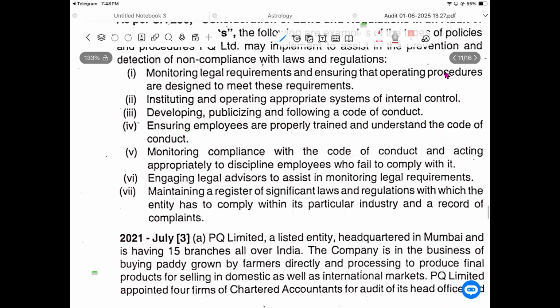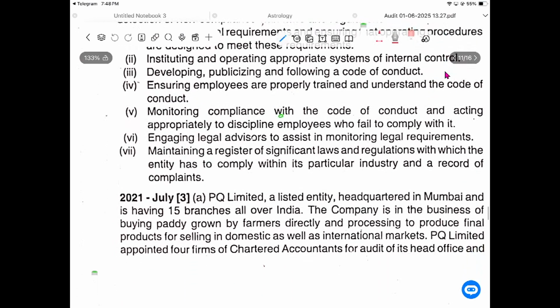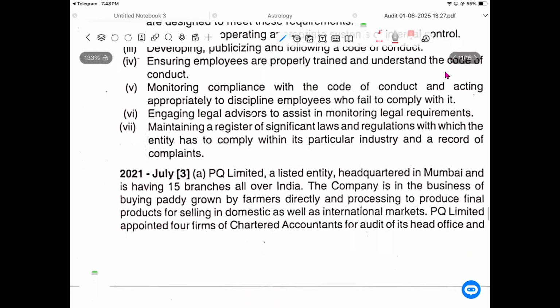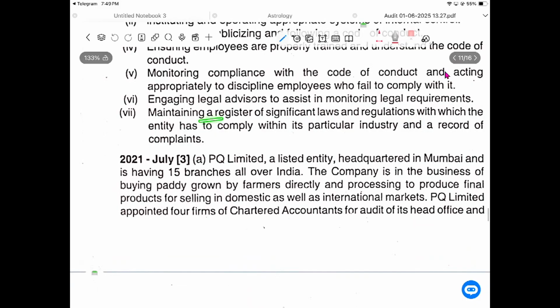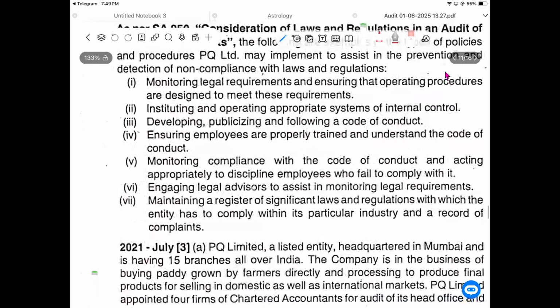Yeah, these are the rules. You need to follow this. Train the employees. Monitor compliance with the code of conduct and act appropriately to discipline employees who fail to comply. If anyone is not following the quality control, the rules and regulations, or the code of conduct, punish them. Engage legal advice to assess the legal requirements. Maintain a register of significant laws and regulations with which the entity has to comply in its industry, and record complaints. Okay, that's it.